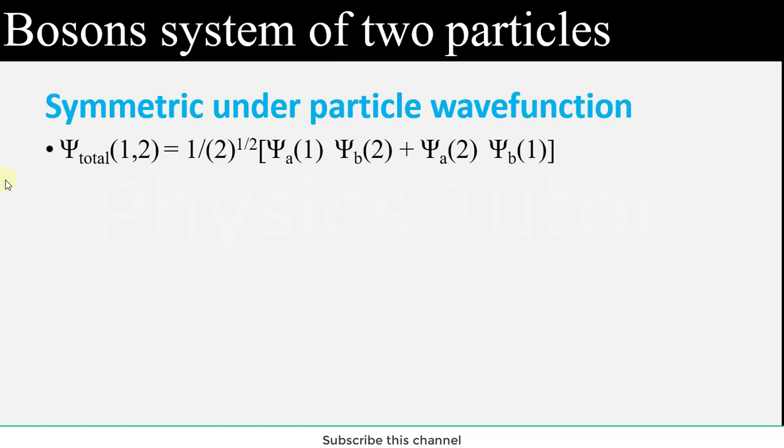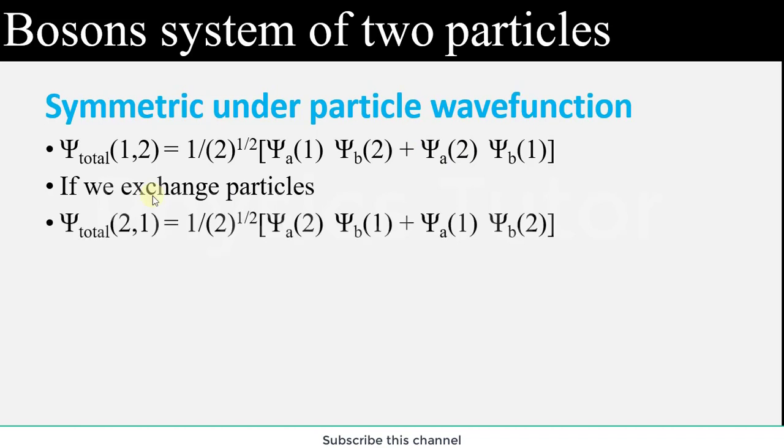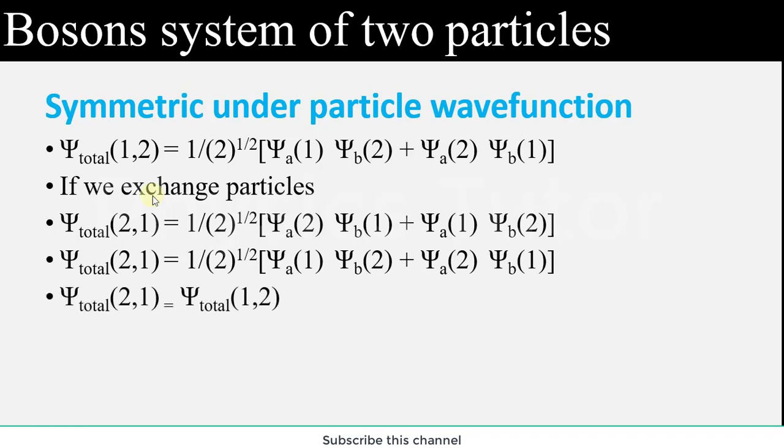So the wave function is given here and we will prove that the boson system has a symmetric nature. As earlier we saw the two particles in the fermion case, here we will also study the two particles in the boson case. The first particle wave function is represented by 1 and the second particle wave function is represented by 2. In the same sense we have only a plus sign here. In the fermion case we took a negative sign, but here we take only a plus sign. So in the same sense, when we exchange the particle positions, the value does not change and this proves the symmetric nature.